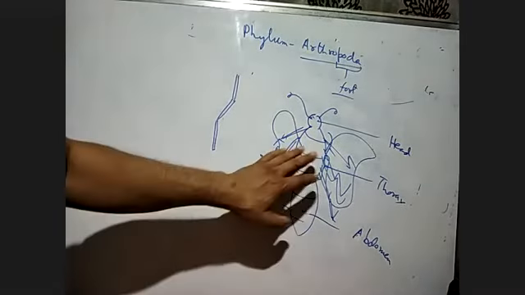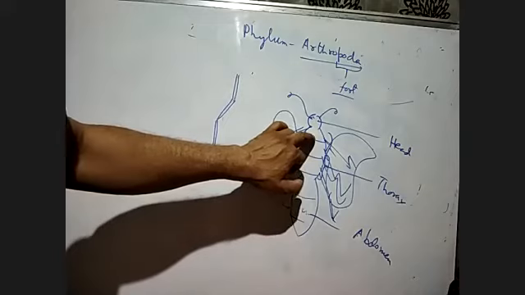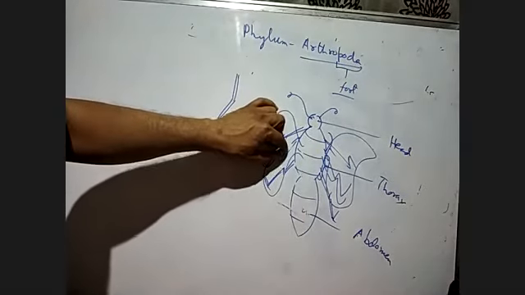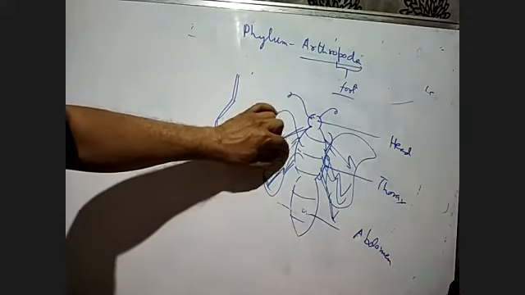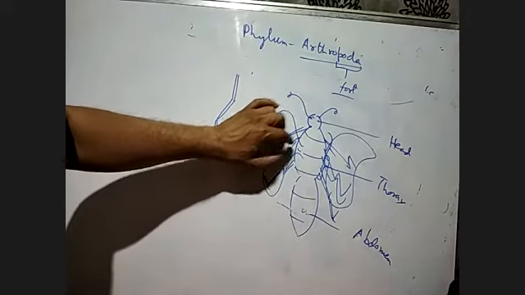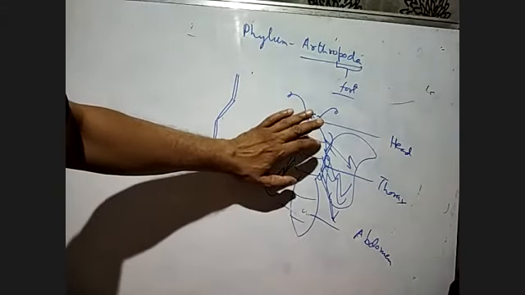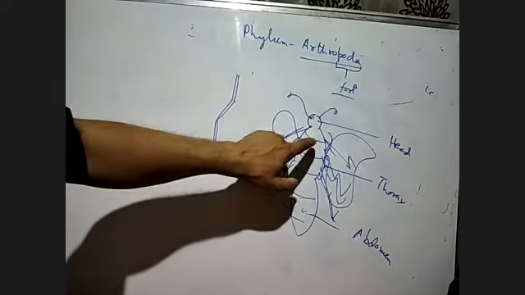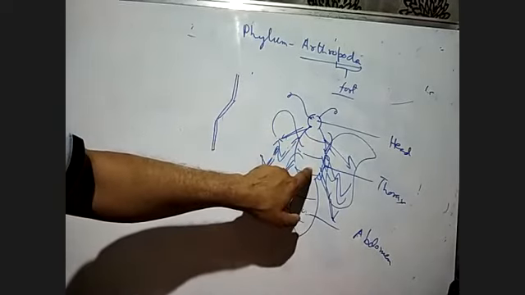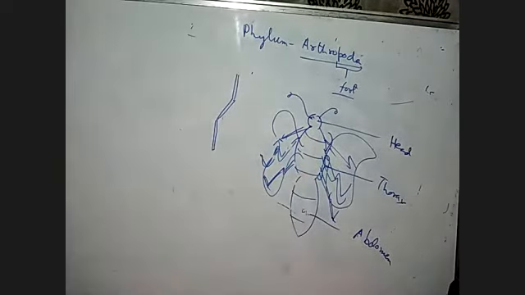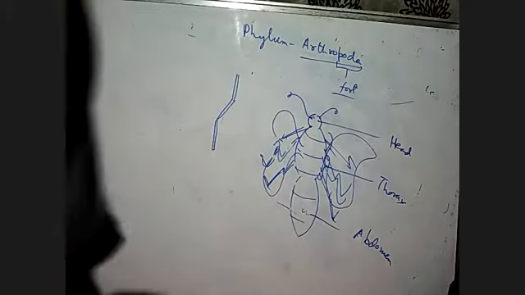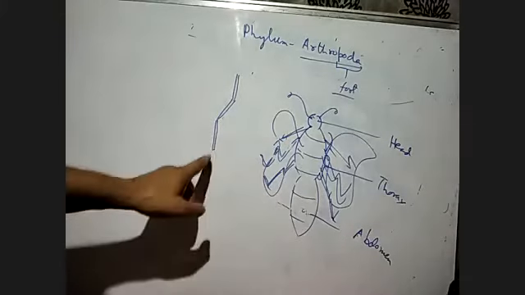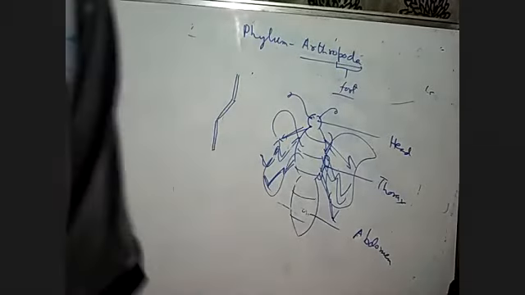The legs present in the prothorax are called prothoracic legs, those in the mesothorax are mesothoracic legs, and the appendages present in the metathorax are metathoracic legs. So all the legs are jointed, so they have jointed appendages.